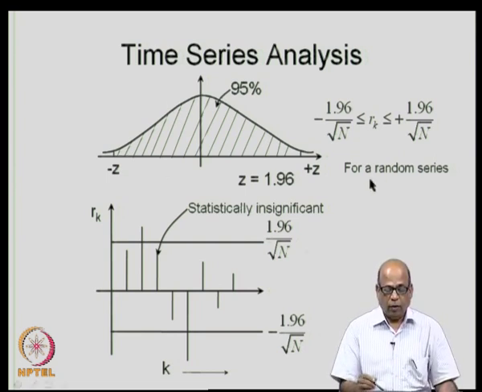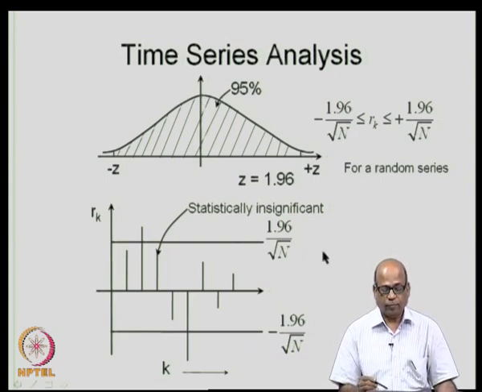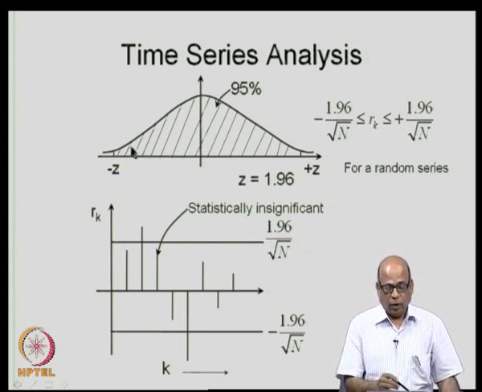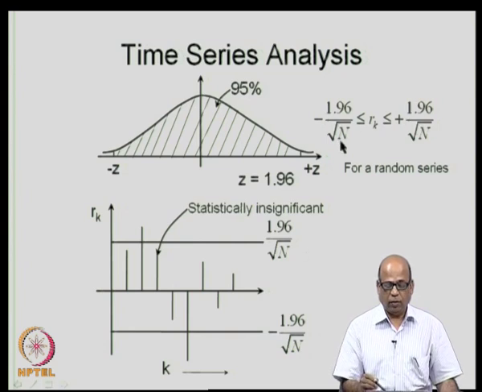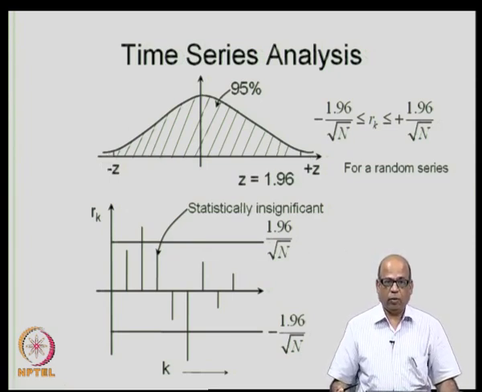So, the R k for a random series follows a normal distribution with 0 mean and, I am sorry, the standard deviation of 1 over root n. So, about 95% of the values lie between minus 1.96 over root n and plus 1.96 over root n. So, if you have an R k value above these limits, then that R k value can be considered to be statistically significant at 95% level.